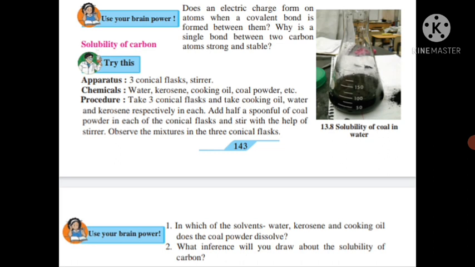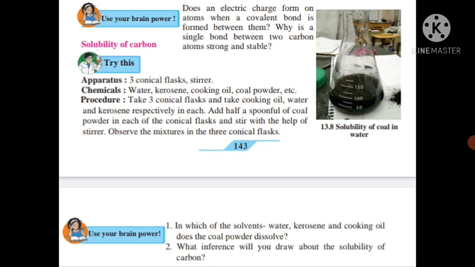Then we take 3 conical flasks and put cooking oil, water and kerosene respectively in each of the conical flasks. After that, we add a half spoonful of coal powder to each of the conical flasks and stir with the help of the stirrer. Then we observe the mixture in the 3 conical flasks. After observing this activity, there are 2 questions.